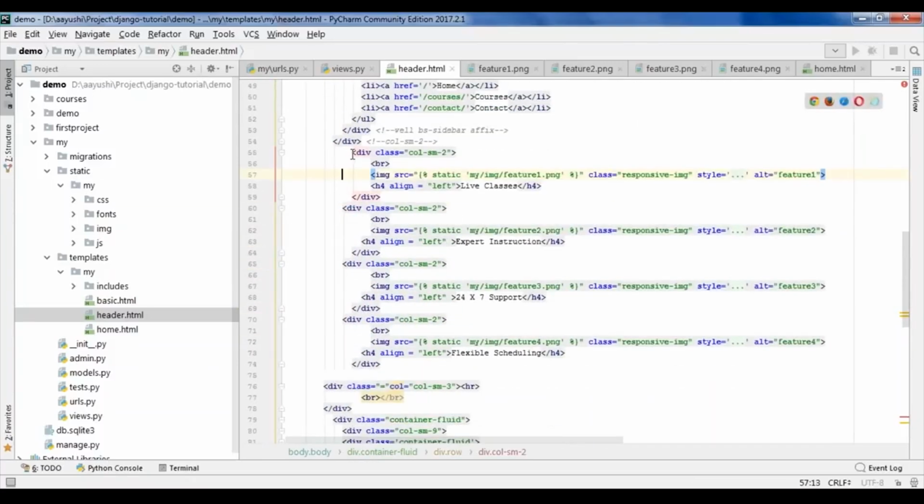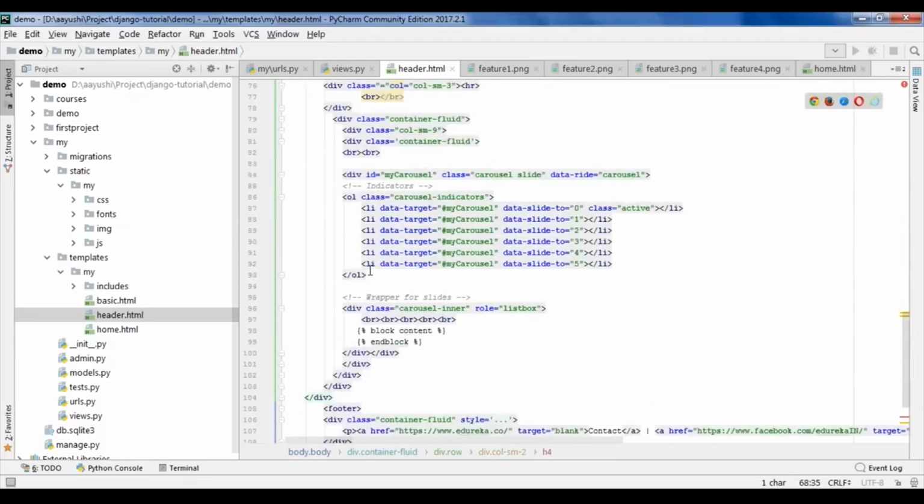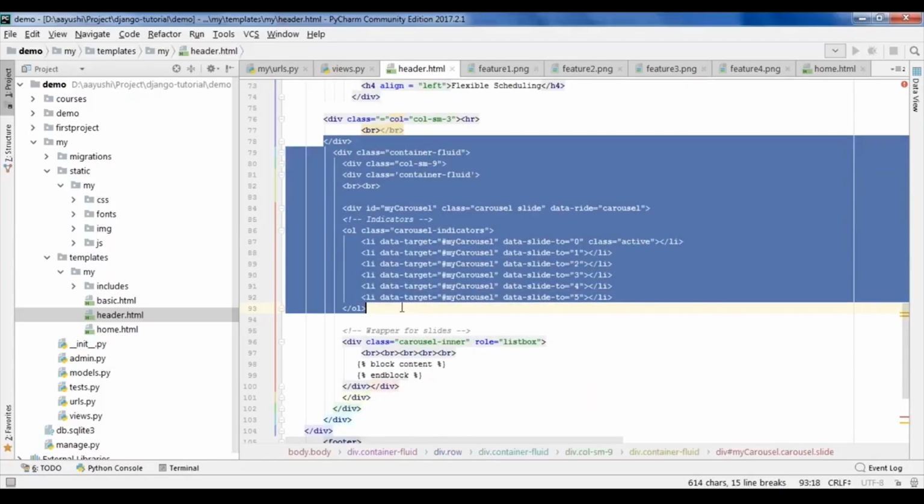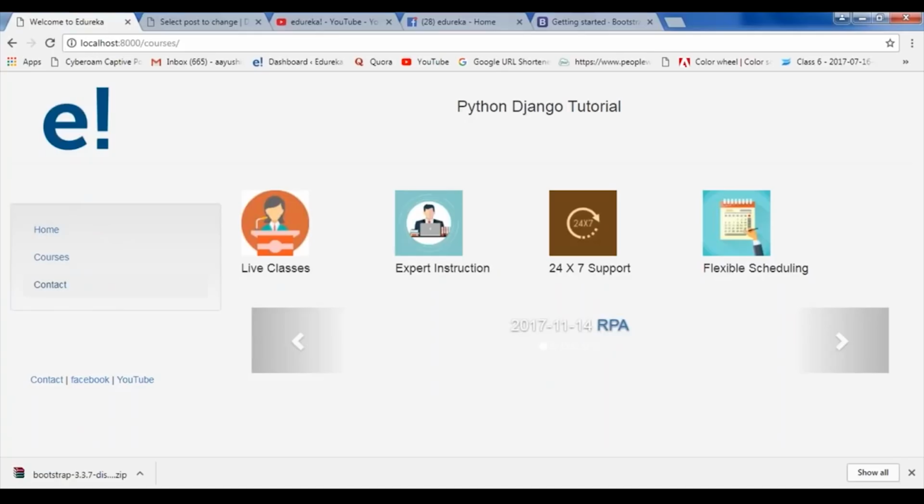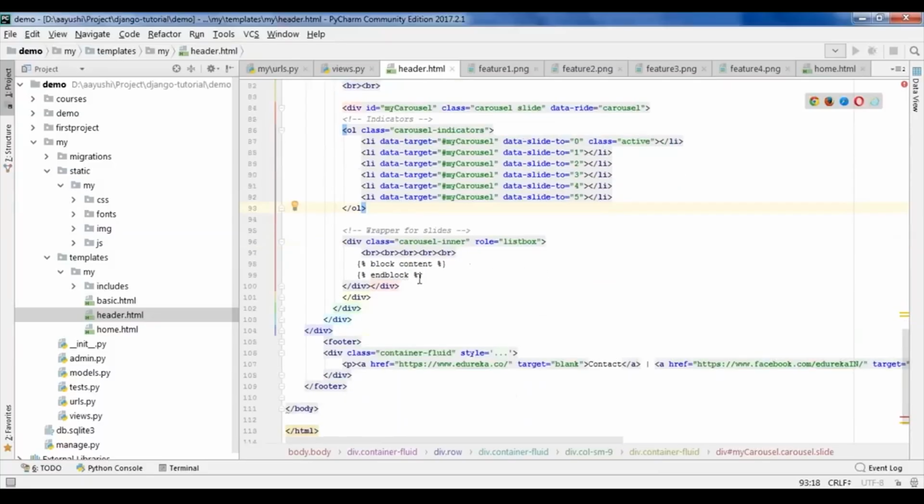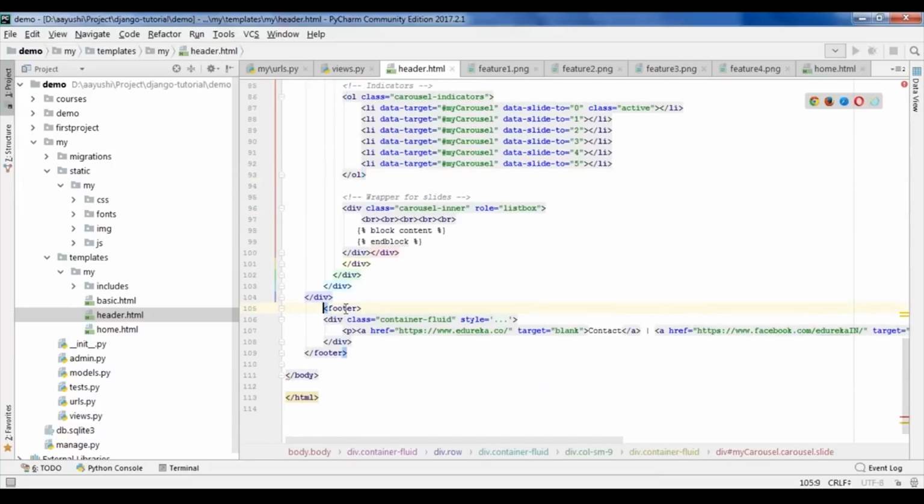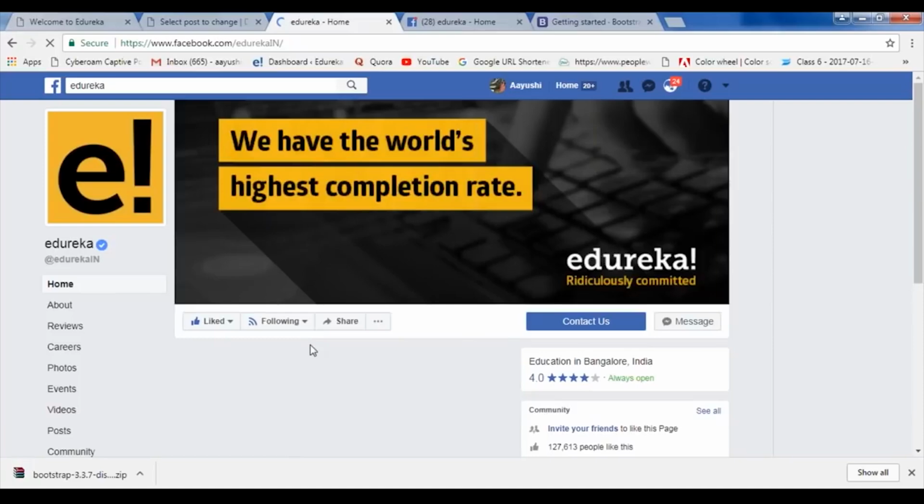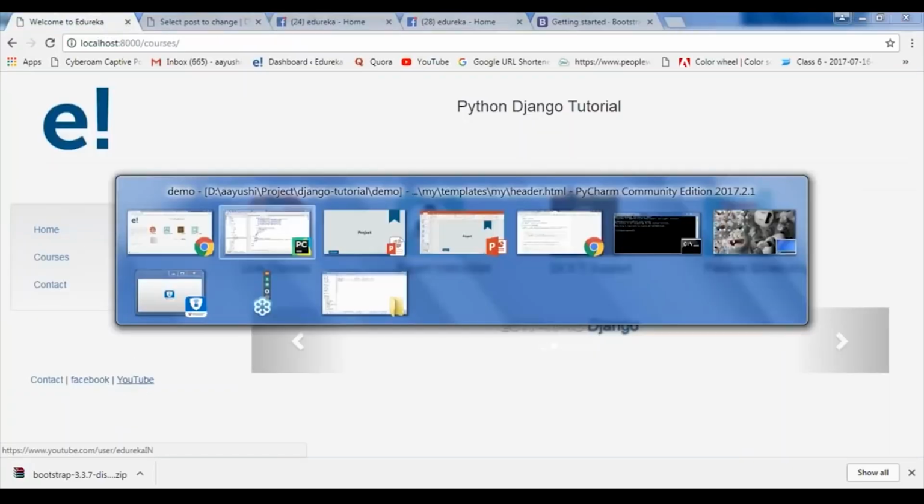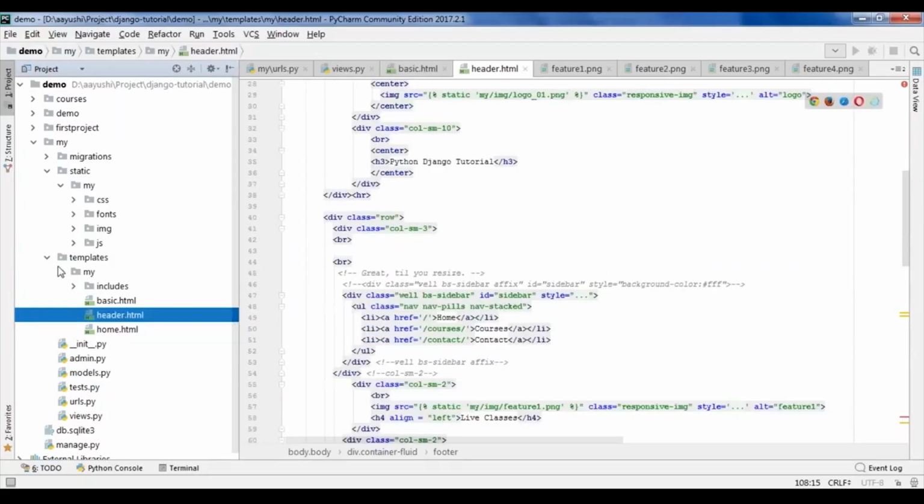Again, I have created one more div tag where I have placed these static files. Next I've also created one more div tag where I have placed the slider. This is the slider that I'm talking about. This is the code for the slider, and in the end I've just added a footer. In the footer I have just added the hyperlinks to it. If you click on contact, a new URL will open. If you click on Facebook, a new link will open, and similarly with YouTube. So my application is completed.